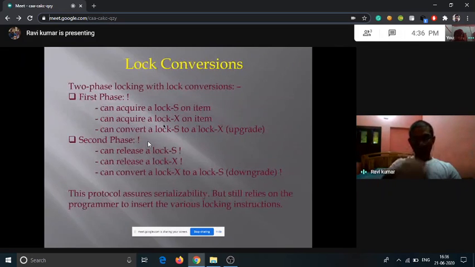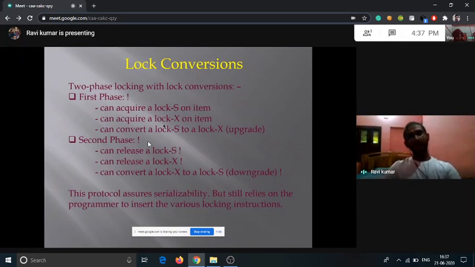Now here is the lock conversion subportion. In the first phase, the growing phase, we can acquire a shared lock on any item, and we can acquire an exclusive lock on any item. We can convert a shared lock to an exclusive lock; that is called upgradation. In the second phase, we can only release or downgrade.